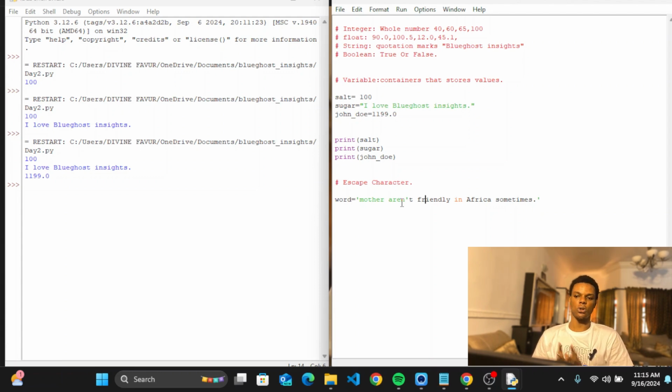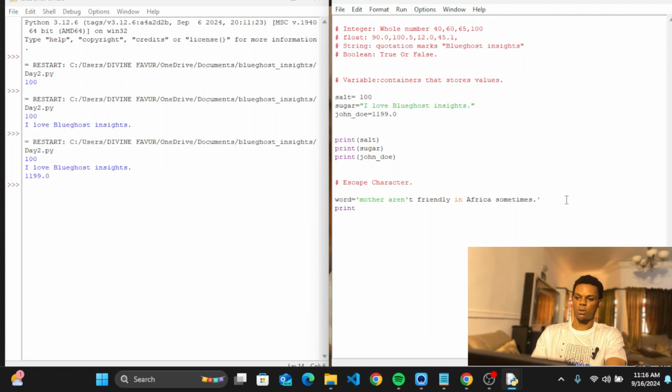Are you following? Python knows that it's two quotations, one at the beginning and one at the end. What is this particular thing doing here? It's trying to tell you that what I recognize in this particular string is from your mother to the quotation, and that's where I'm going to stop, because those are the two quotations. The rest that you have here are errors. It's as little as that, you're going to have an error.